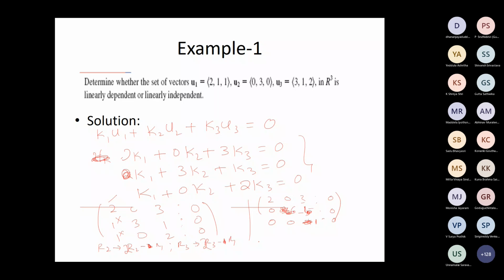That's why we got the correct result. Anyway, no problem. Now you divide the first row by 2, and this becomes 1. Divide the second row by 6, you will get 1, minus 1 by 6, and this is 1.